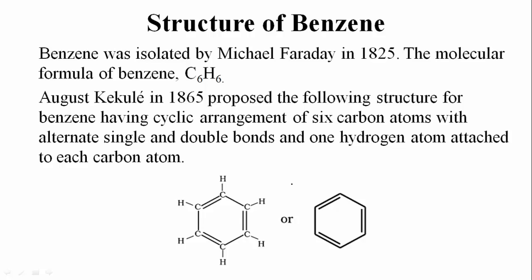So initially, the structure of benzene was given by different scientists, but the accepted one is given by Auguste Kekulé. In 1865, he proposed the structure that you are observing here. Benzene has a cyclic arrangement of 6 carbon atoms with alternate single and double bonds, and 1 hydrogen atom attached